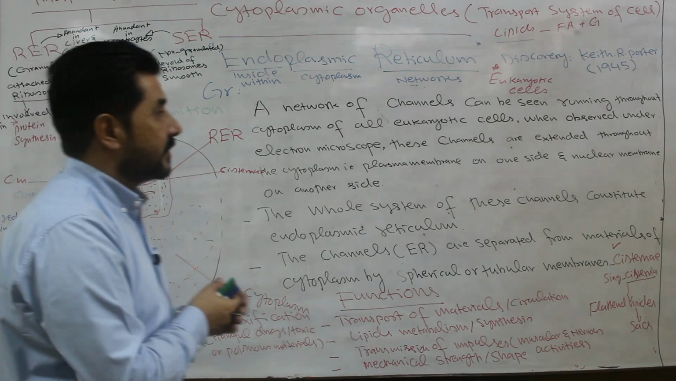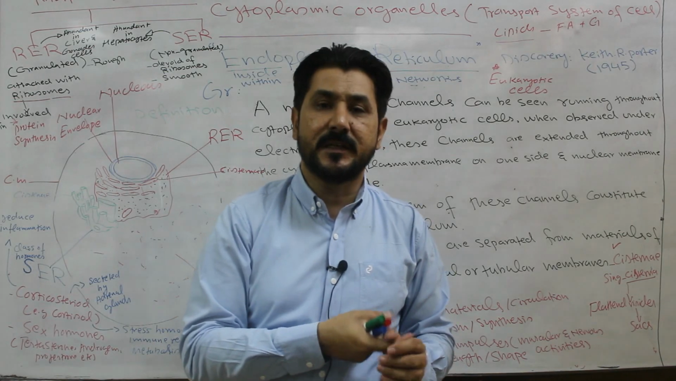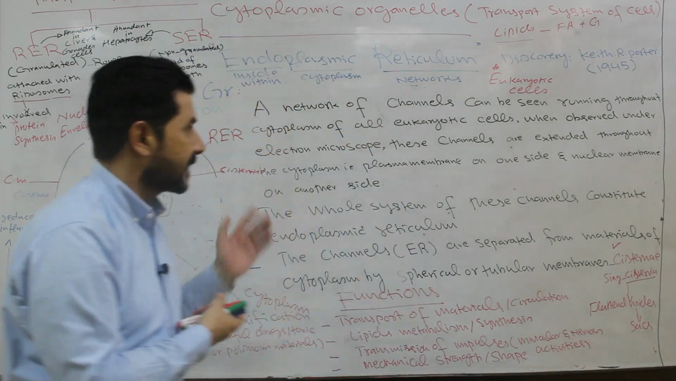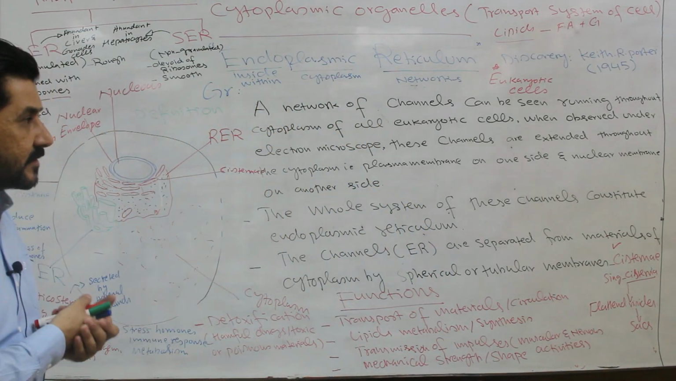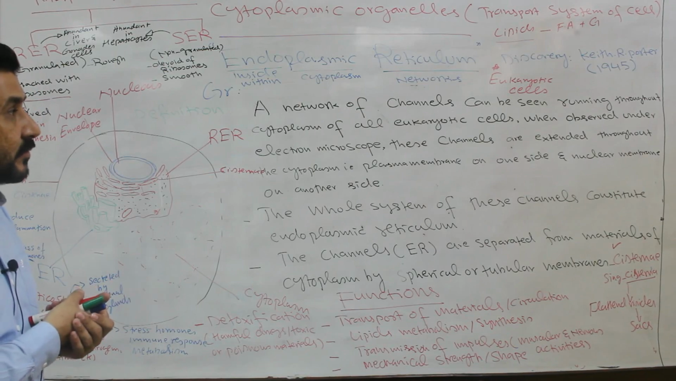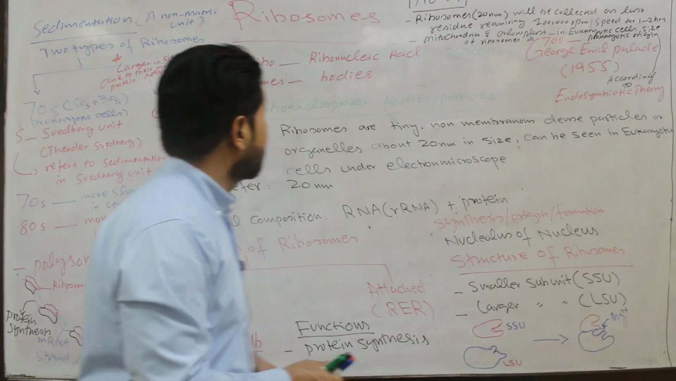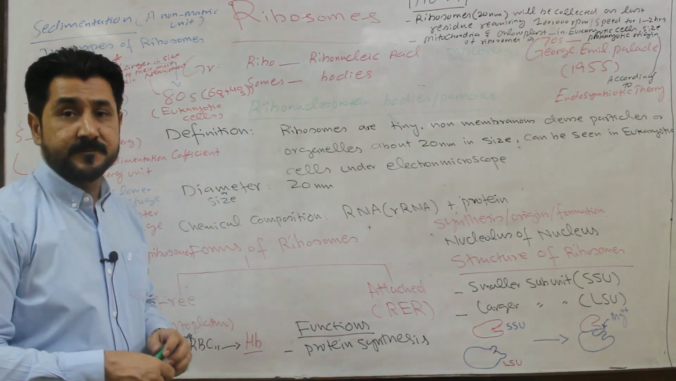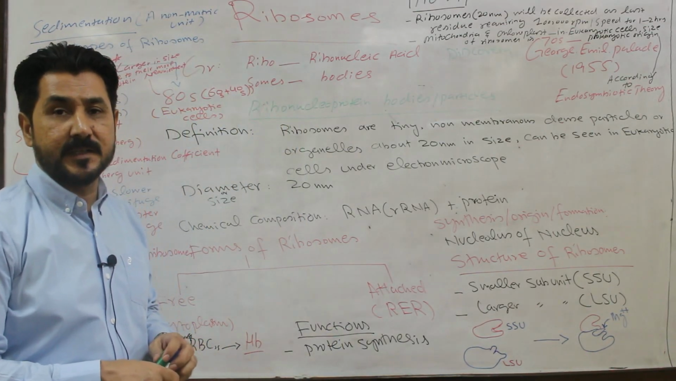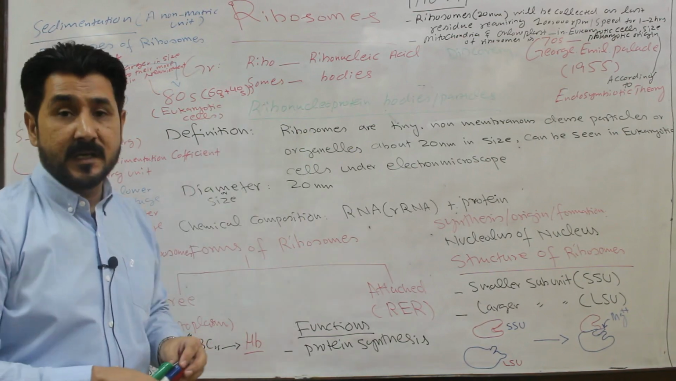So this is all about the endoplasmic reticulum, its different types, its functions, its role in the eukaryotic cell. Thank you. Dear students, another topic for discussion of cytoplasmic organelles is ribosomes.